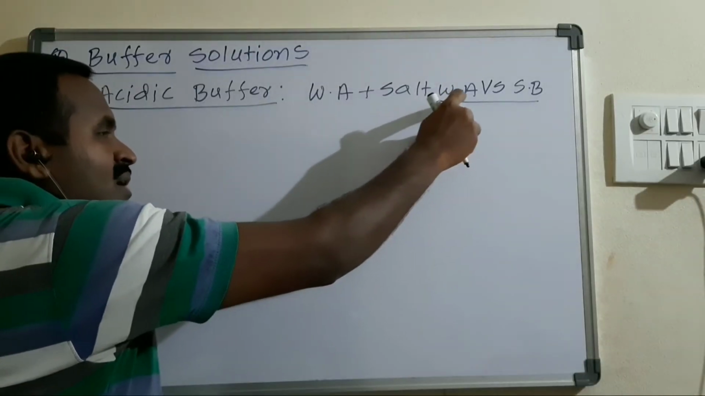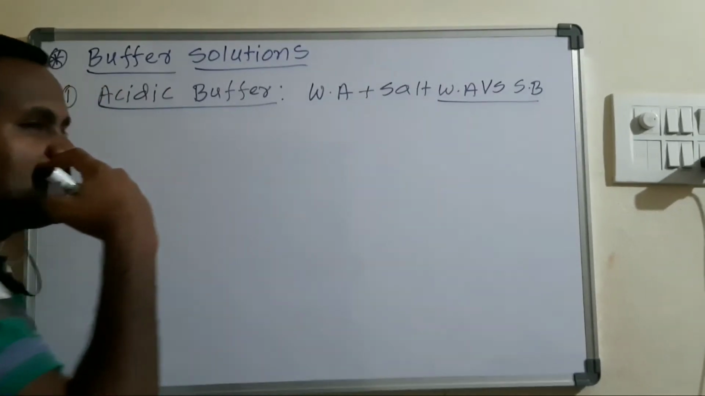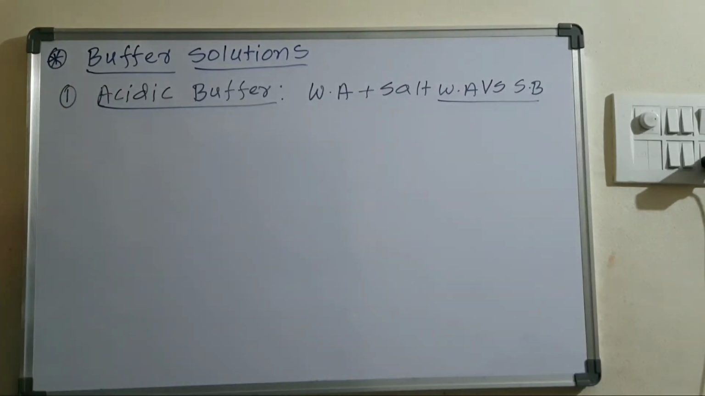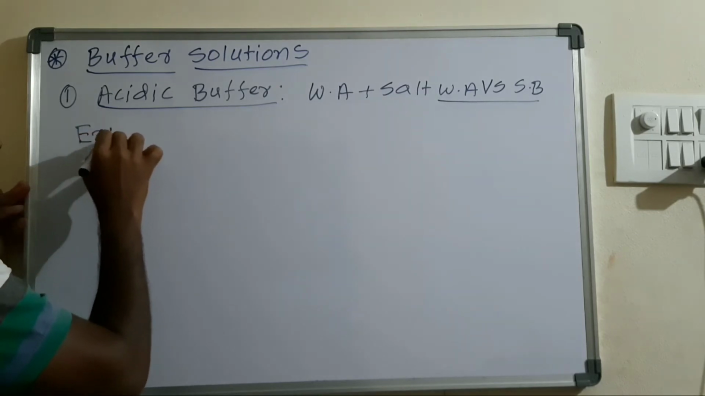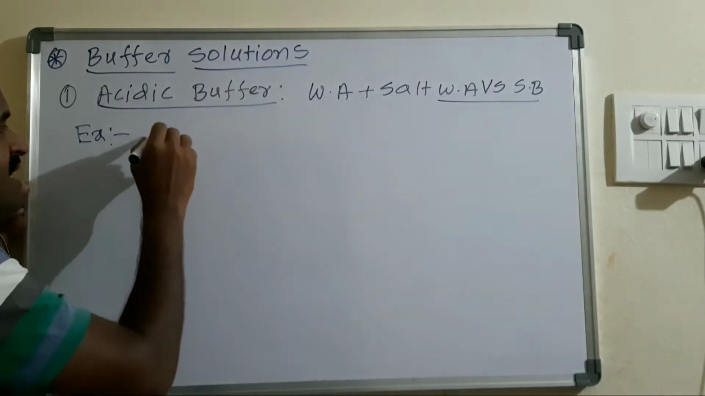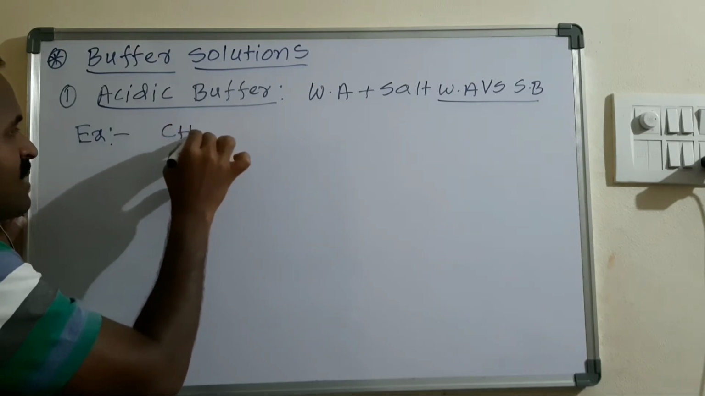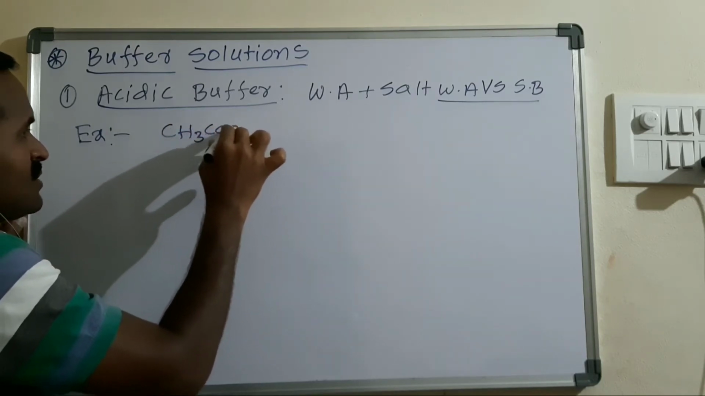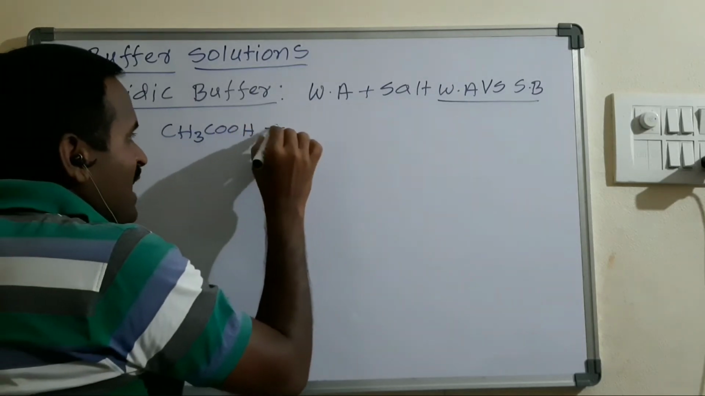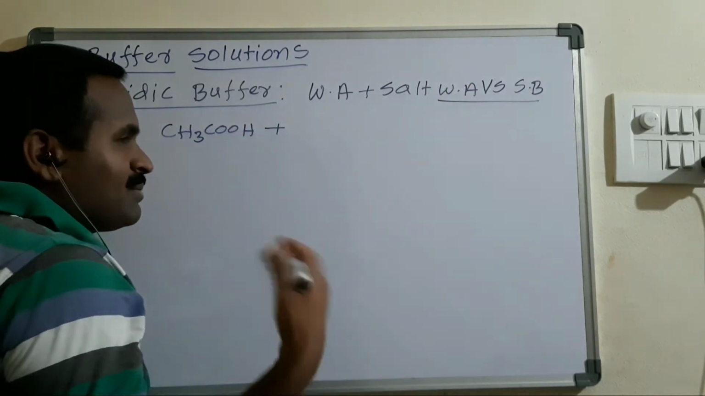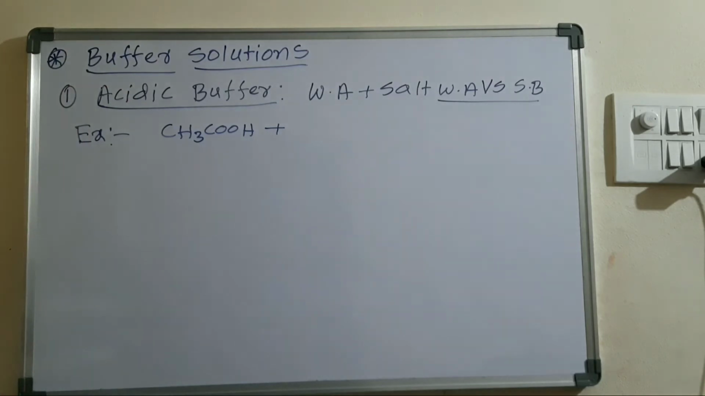How this salt is formed: a weak acid, whenever it is treated with its strong base, that salt is an acidic buffer. Suppose I take one example to understand this. Here I am taking the weak acid CH3COOH, which will be reacted with a strong base like KOH or NaOH, you can take.